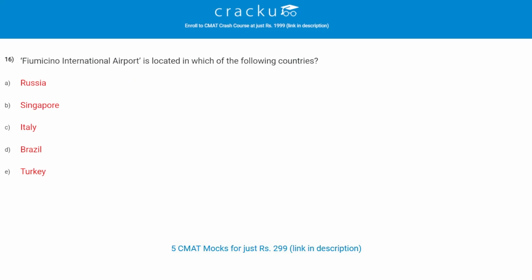Let's check the next question. Fiumicino International Airport is located in which of the following countries? The correct answer is C, Italy. Let's check the next question. Rajiv Gandhi International Airport is located in which of the following cities? The correct answer is E, Hyderabad.